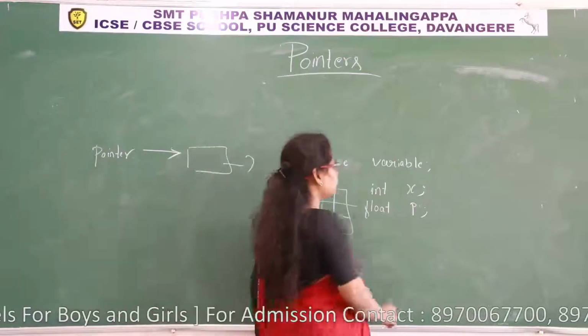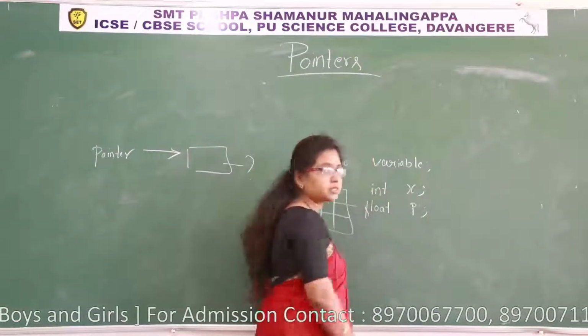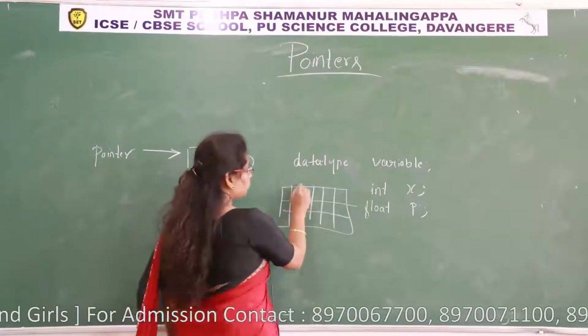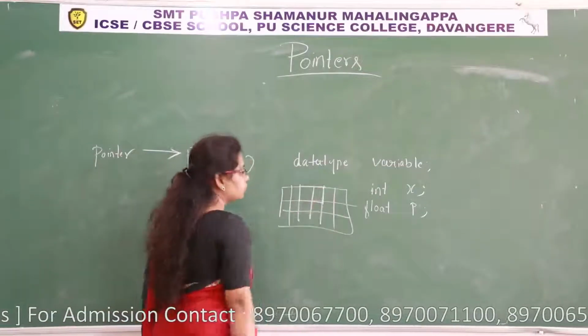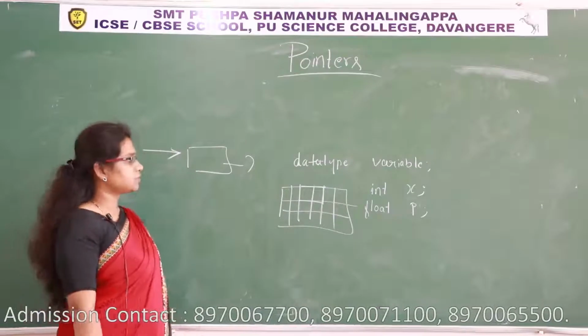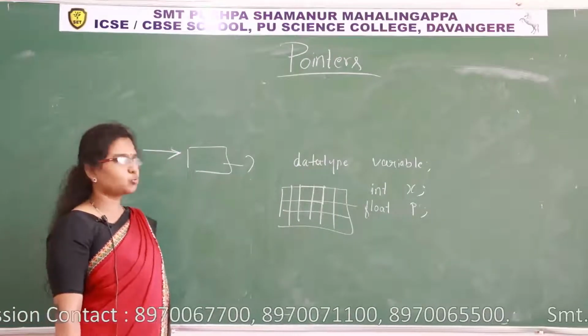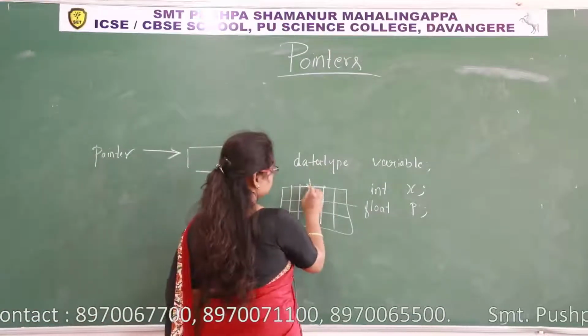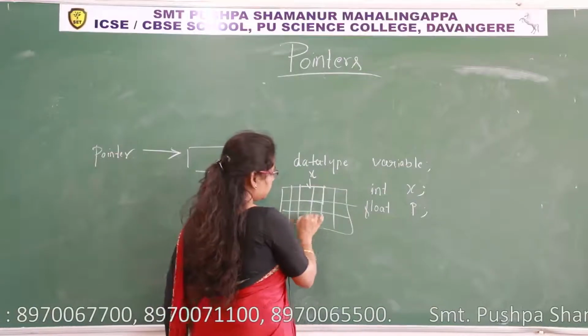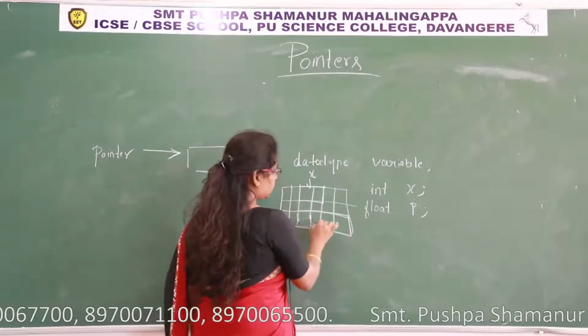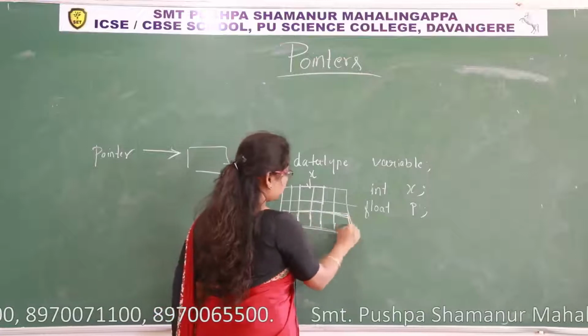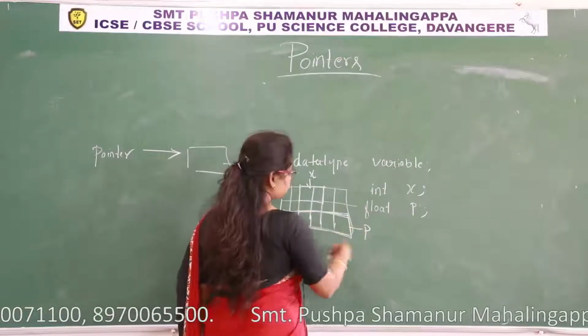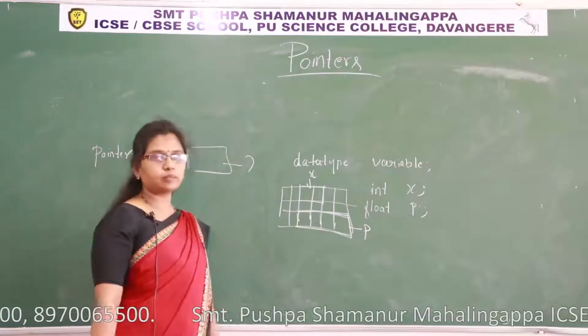Here x represents a memory location of 2 bytes, since you all know the size of an integer in a 16-bit compiler is 2 bytes. Somewhere 4 bytes of memory is allocated for p. This 4-byte memory is named p, and it stores a floating type value.